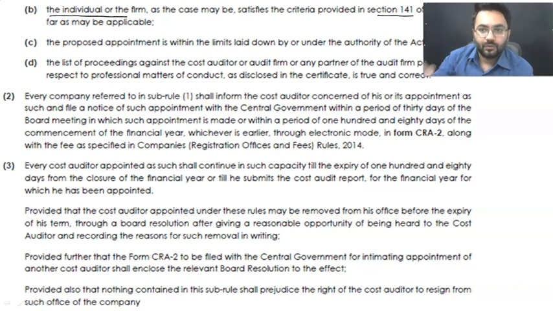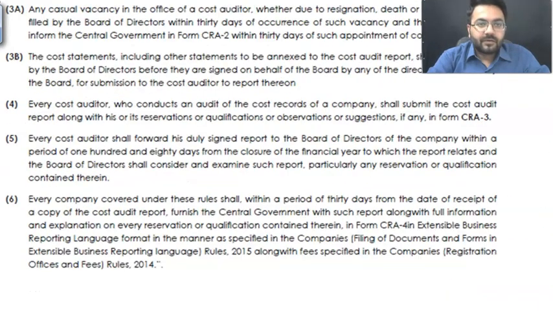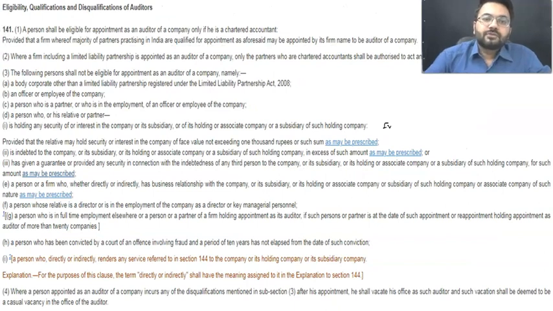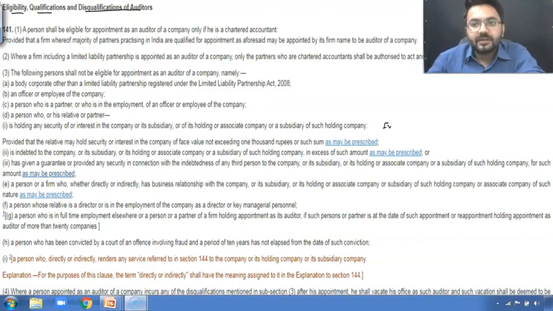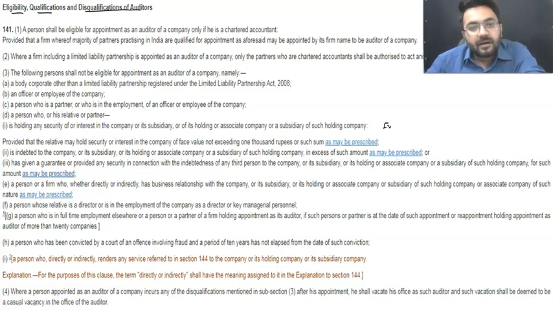Now let me show you what is written in section 141. See, we have written it here: section 141, eligibility, qualifications and disqualifications of auditor. If we talk about who is qualified to be appointed as a cost auditor, you are straight away going to write that he needs to be a member holding a certificate of practice from ICMAI. If possible, write section 21B of the ICWA Act 1959, and along with that, section 216 of the ICWA Act 1959. Okay. So now there's a particular firm.